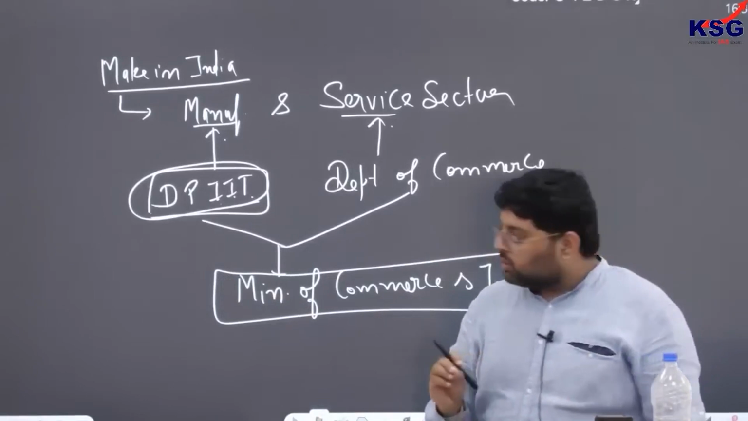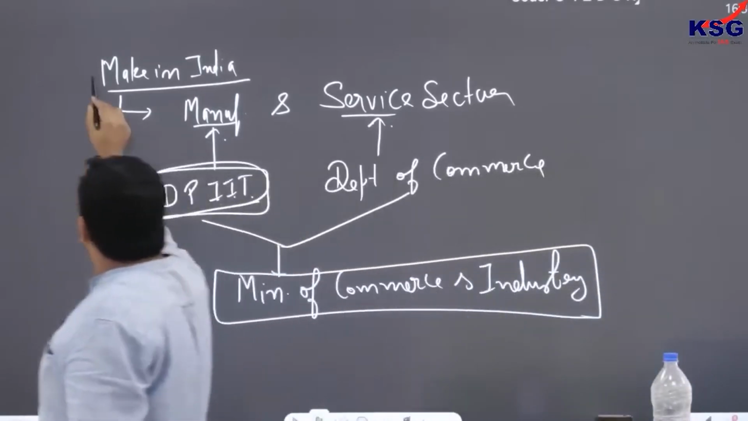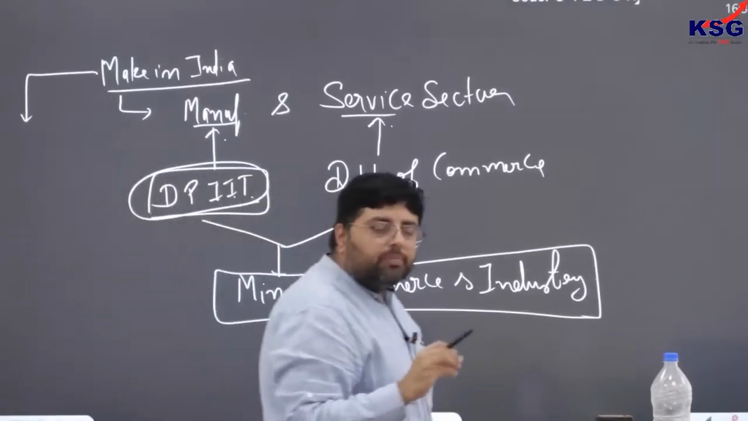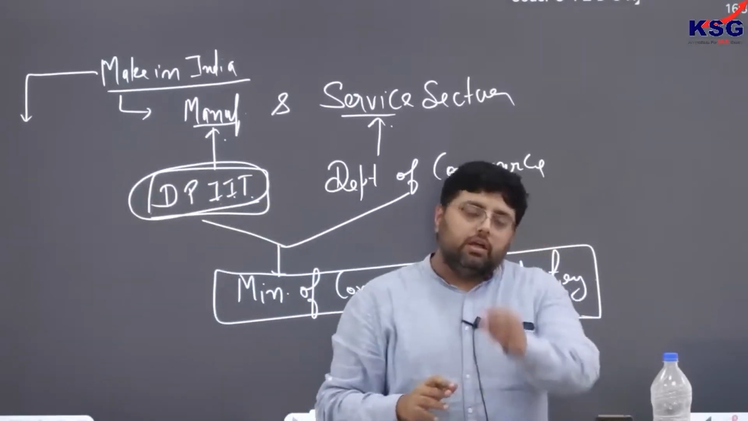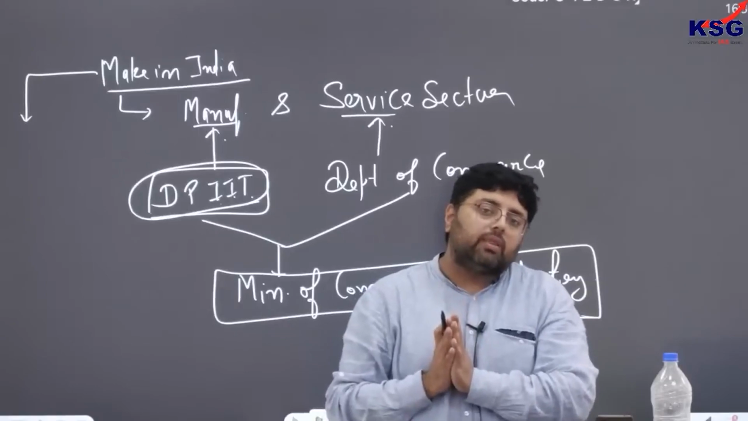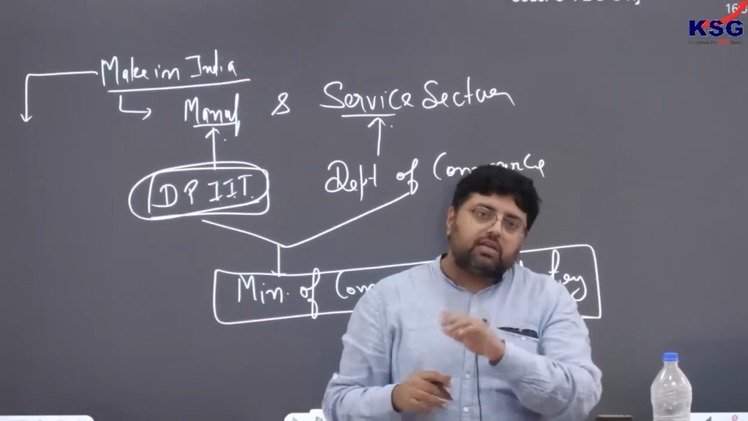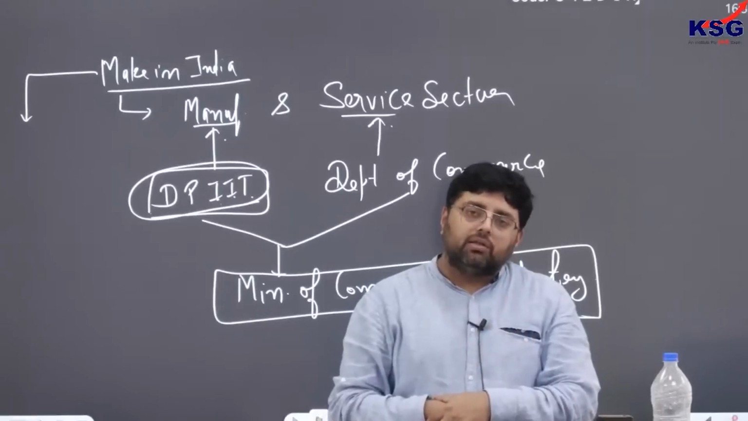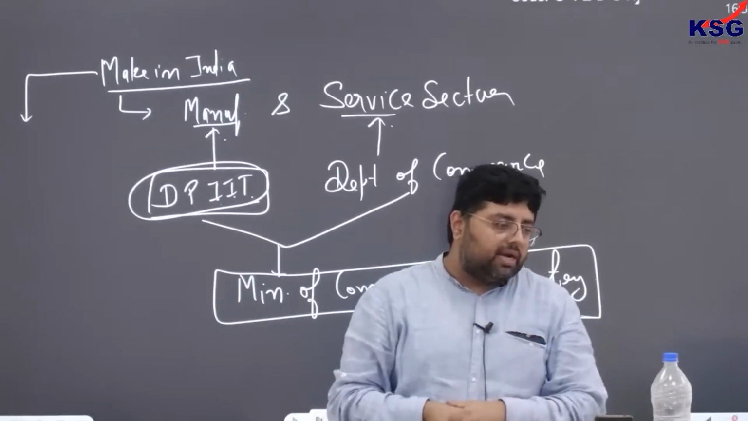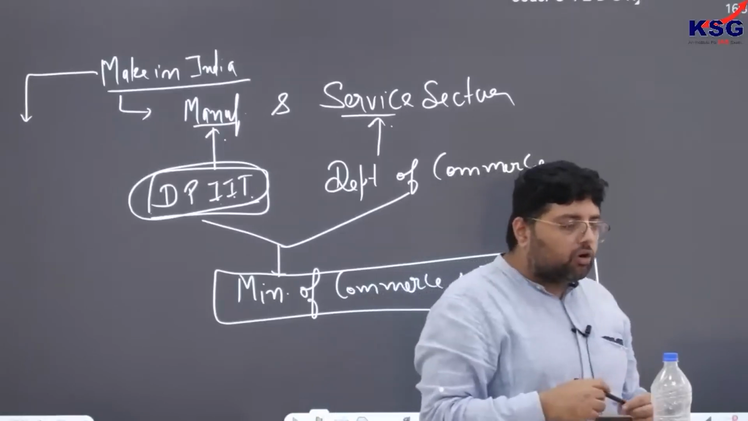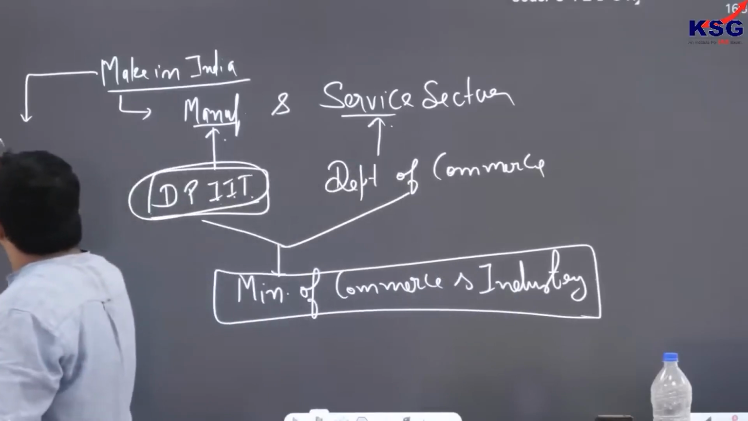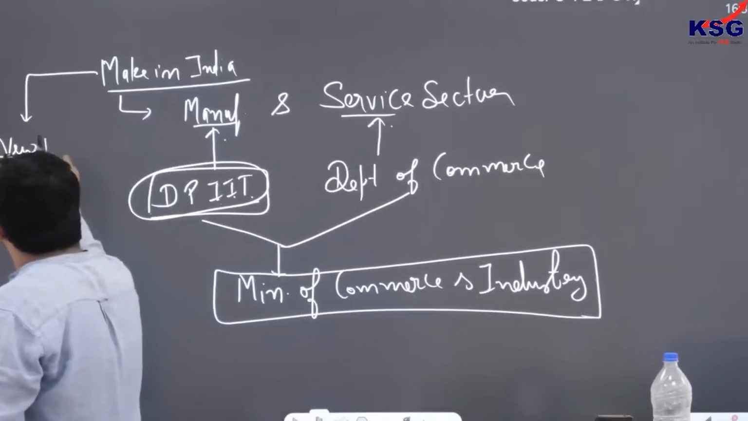Now under this there are 4 pillars, and these 4 pillars are new processes, number 1, new infrastructure, number 2, new sectors, number 3, and new mindset. Okay. Now when I am talking about new processes, so in Make in India there are 4 pillars.